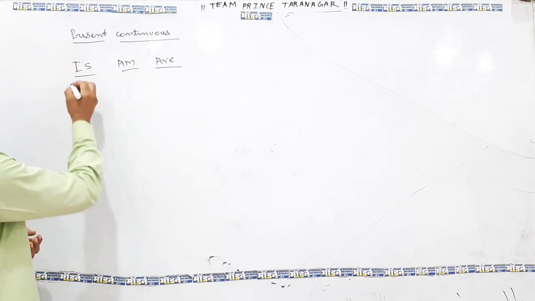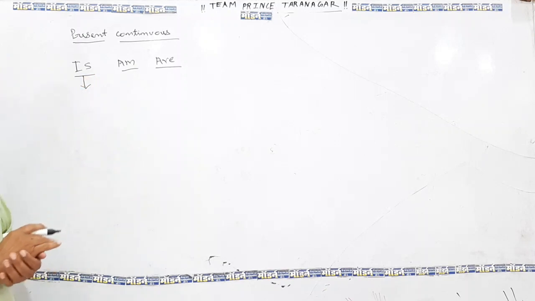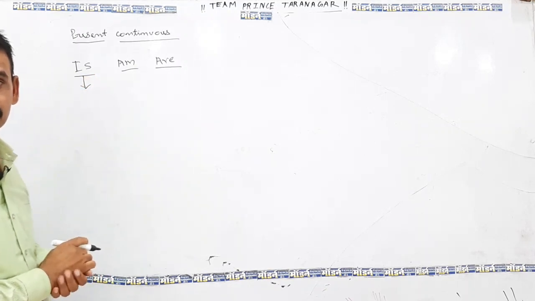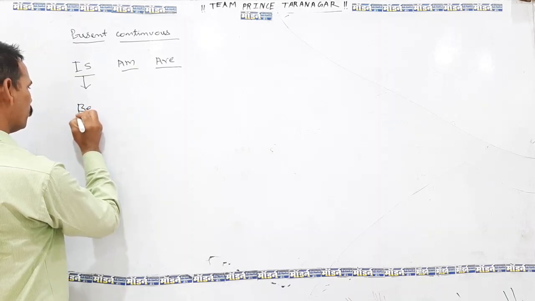Like such we are taking the verb is. Is the basic form of verb be. Be is the basic verb.